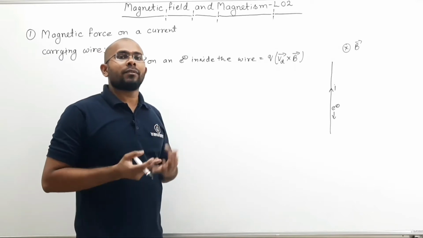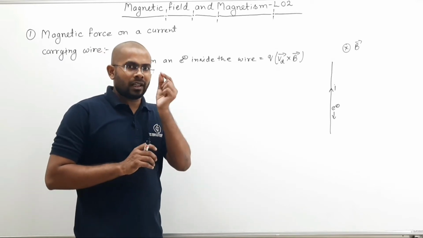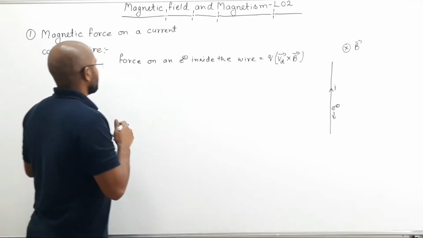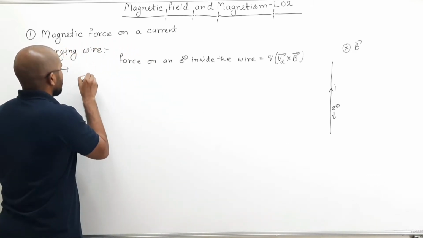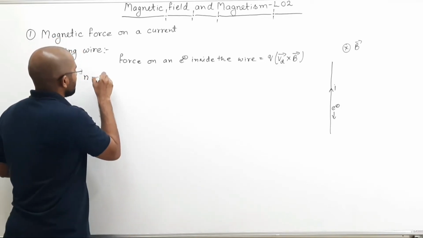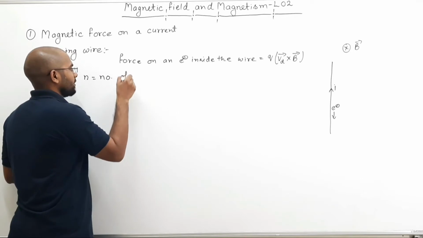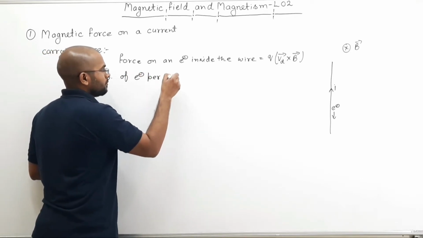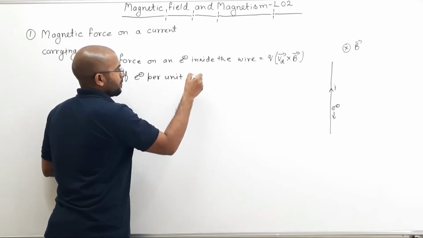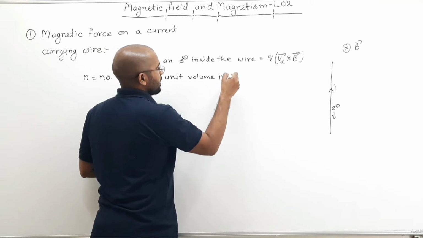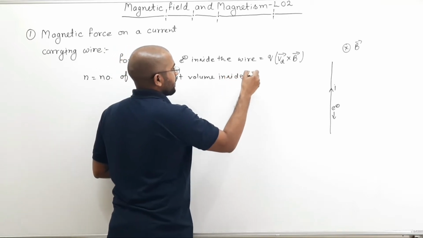Now there are a number of electrons. There is not one electron, no. There are a number of electrons. Now let us assume that small n is the number of electrons per unit volume inside the wire.